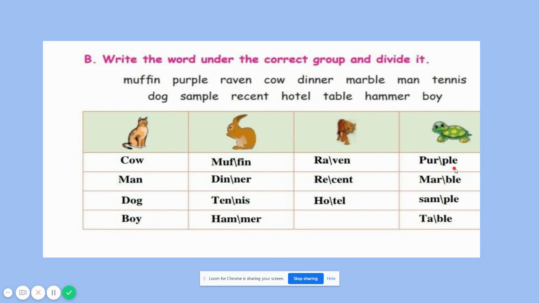See, purple, marble, sample, table. So before LE we have a consonant here. So if we have a consonant like that, then we need to divide before the consonant. Yes. So are you all clear with the grammar syllabus?